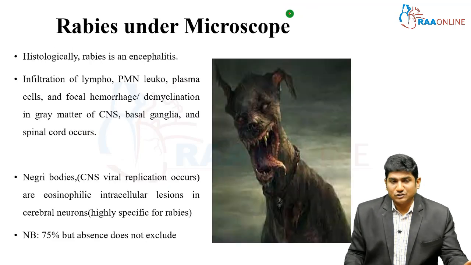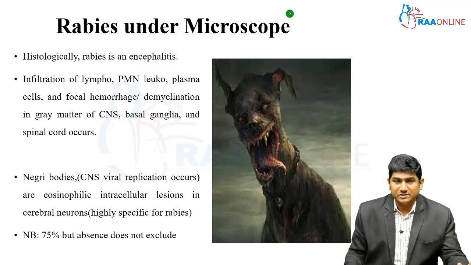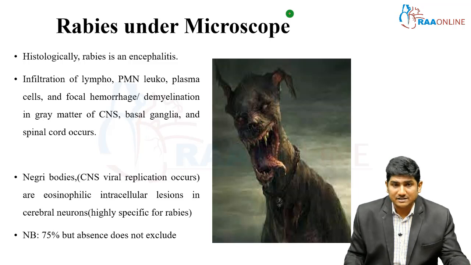Now, histopathologically, rabies is basically encephalitis. Once you look at the brain tissue or brain parenchyma, there will be infiltration of lymphocytes, polymorphonuclear leukocytes and plasma cells, focal hemorrhages, and demyelination in the grey matter of the CNS, basal ganglia and spinal cord. Every part of the CNS is affected.